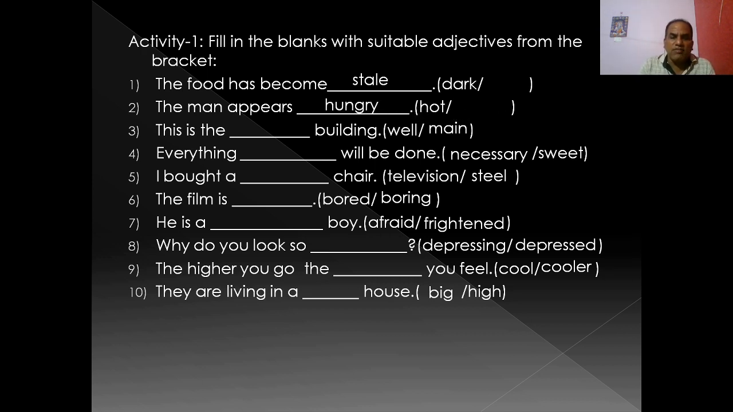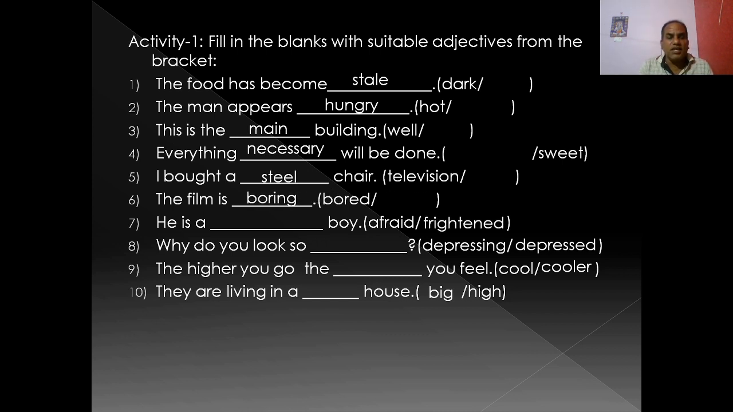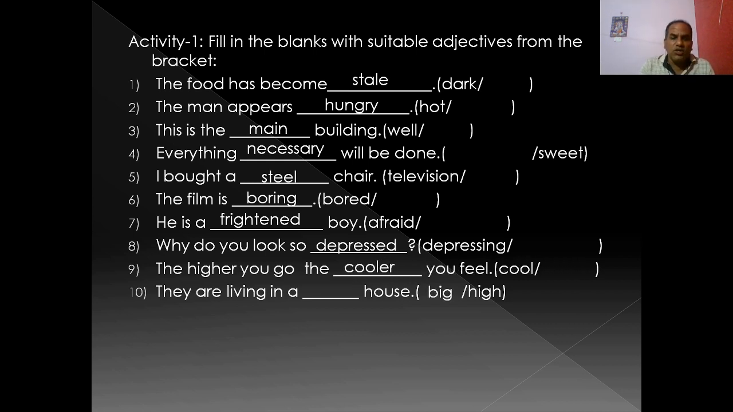Okay, this is the main building, not world building. Everything necessary will be done. I bought a steel chair. The film is boring. He is a frightened boy. Why do you look so depressed? The higher you go, the cooler you feel. They are living in a big house. We have already completed the activity.